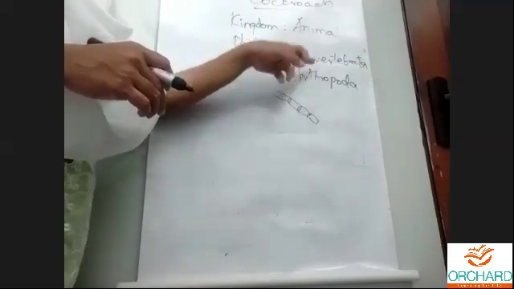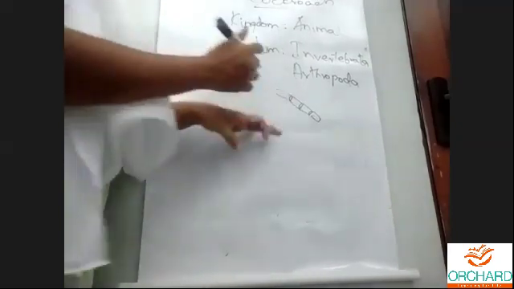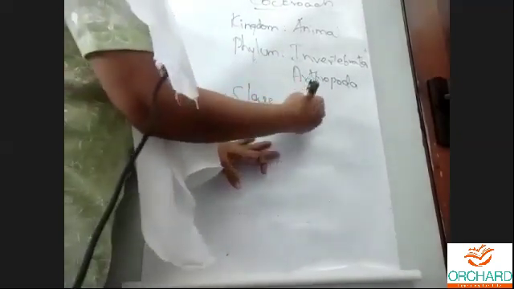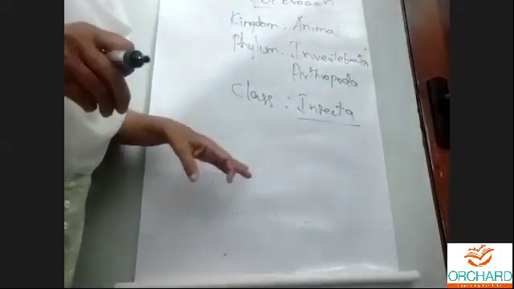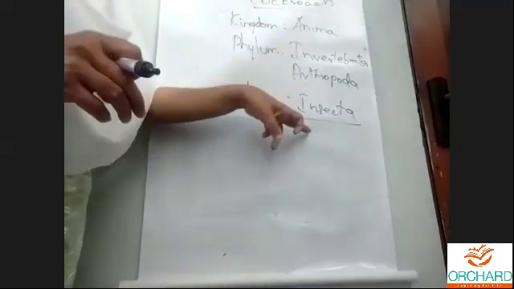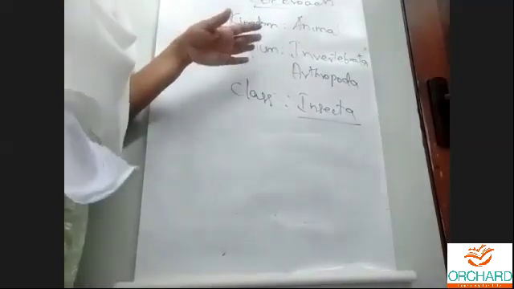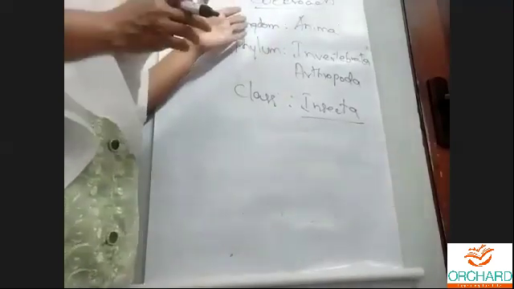Clear? So under Arthropoda, this cockroach comes under another level called class. Class Insecta. So why does cockroach come under Insecta? See, this Arthropoda has many classes. Like we have Orchid School. That is the kingdom.